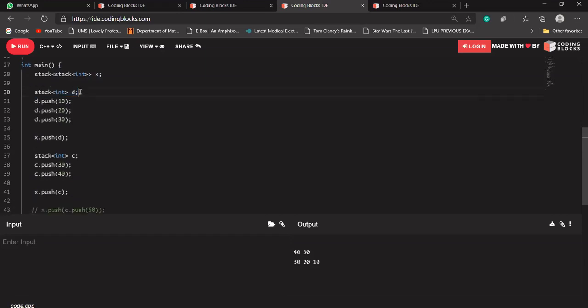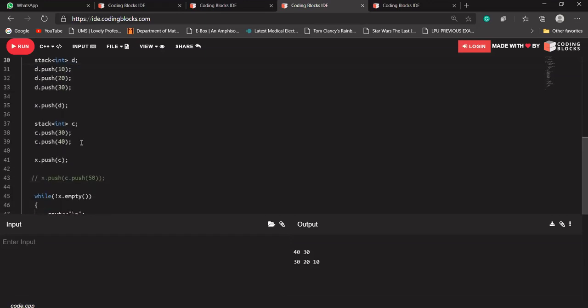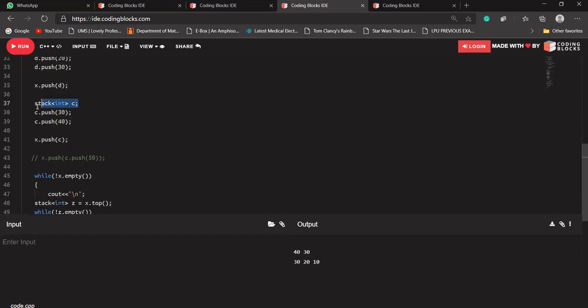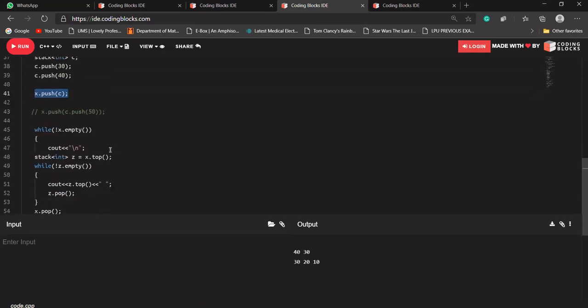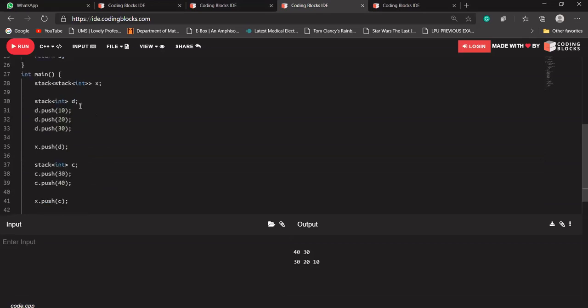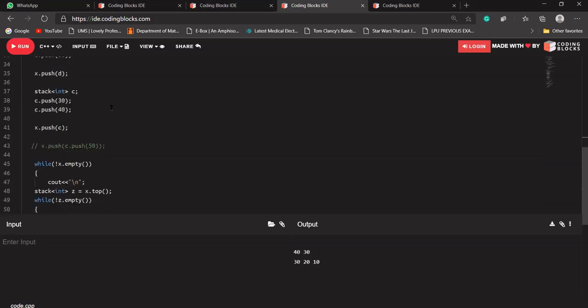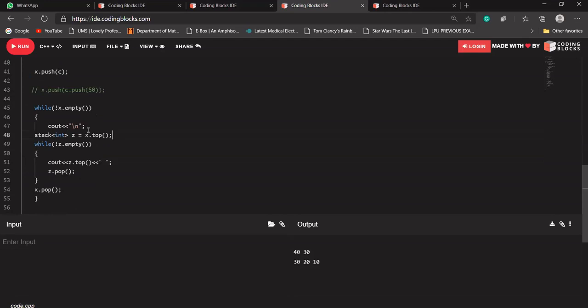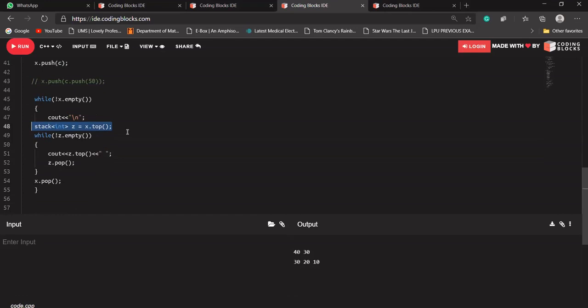D is an int type of stack, and C is also an int type of stack, so this complete stack will be pushed to our X stack, the stack of stacks. If we pop something, or see something at the top of our stack, it will be a stack of int type, not any other type of stack. Because we have used a stack of int stacks, we have to store that into an int stack. We cannot do it in any other way.